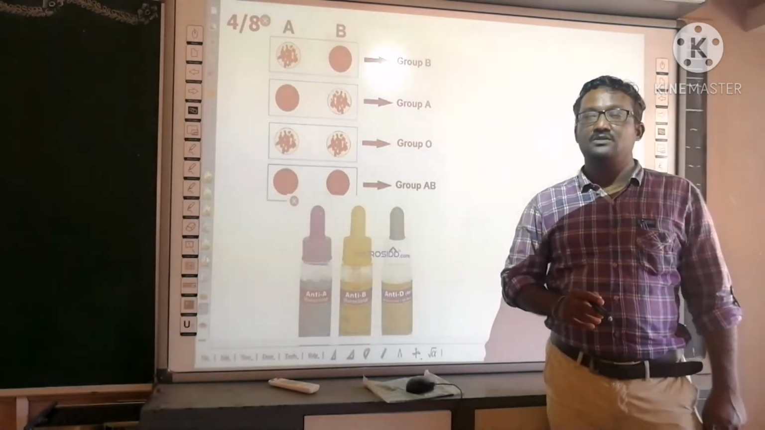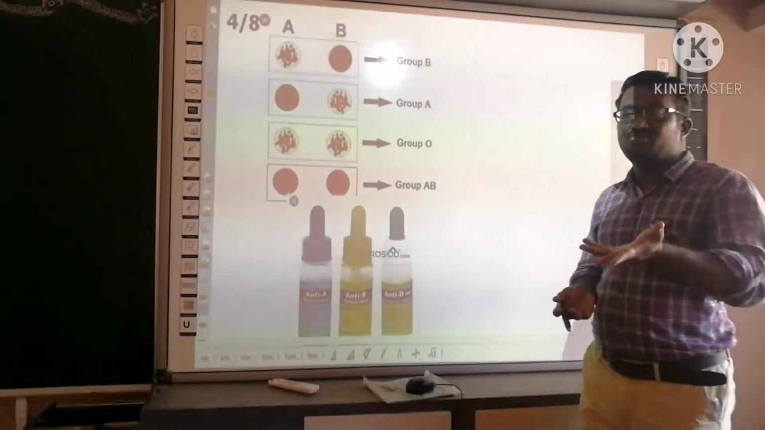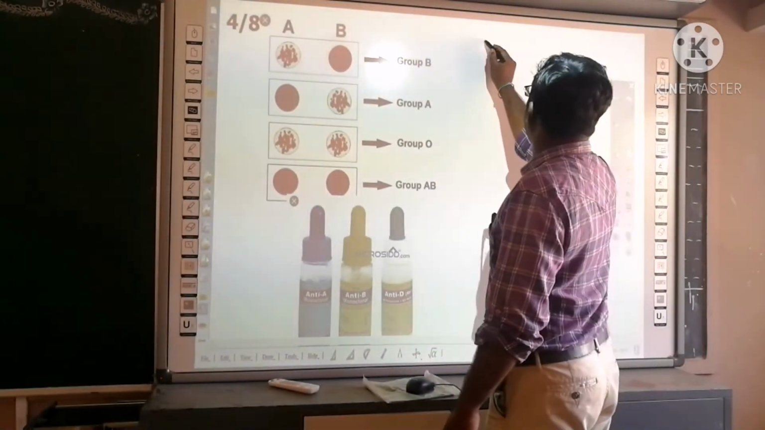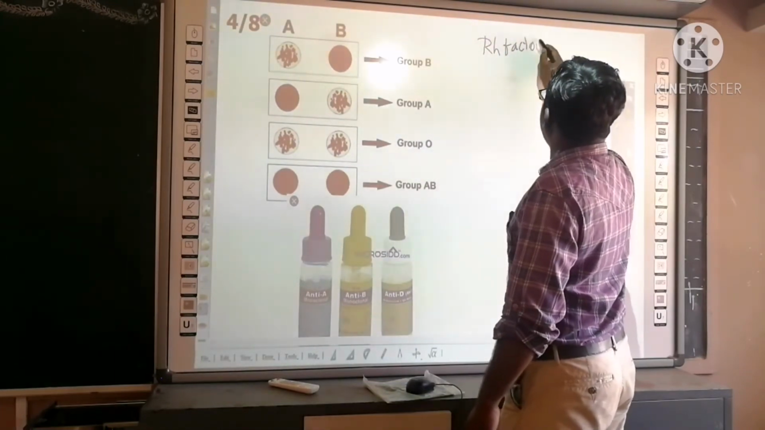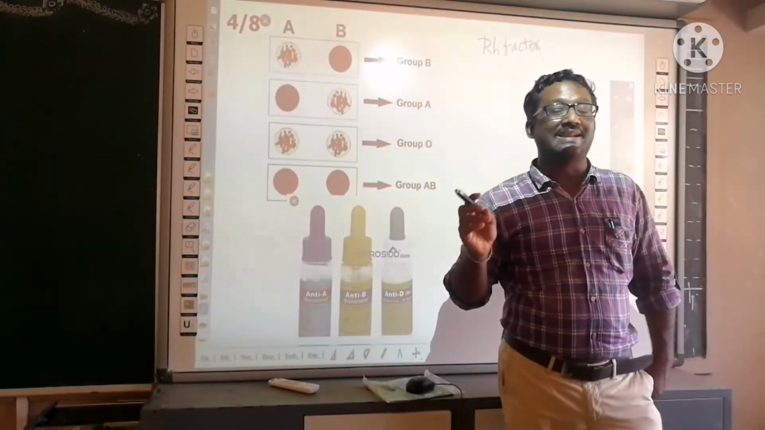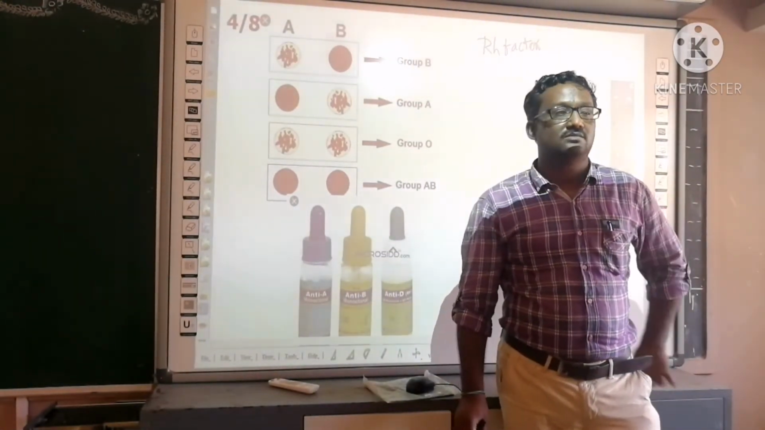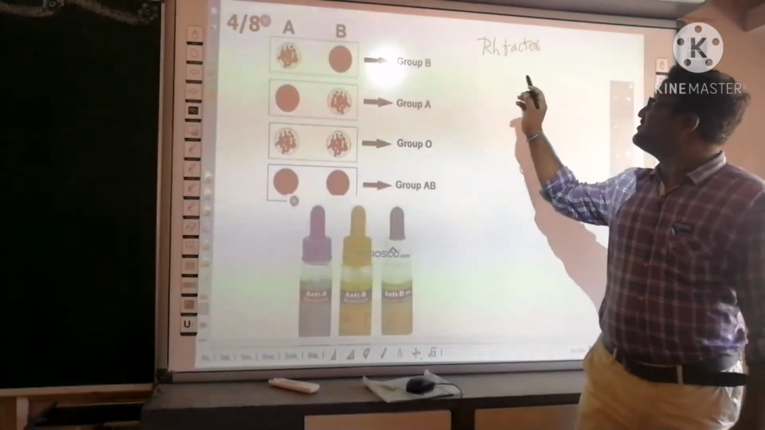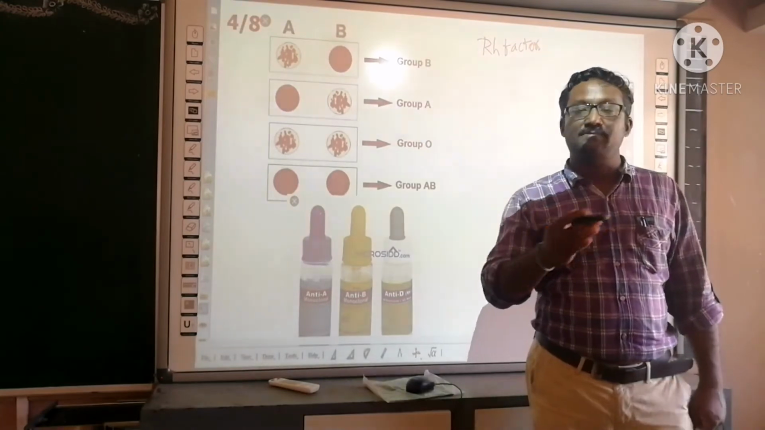Okay? Usually you say positive and negative. What is that positive and negative? That is the RH factor in the blood. This RH factor was first discovered in the rhesus monkeys in Africa. Okay, based on the RH factor, we divide blood as positive and negative.